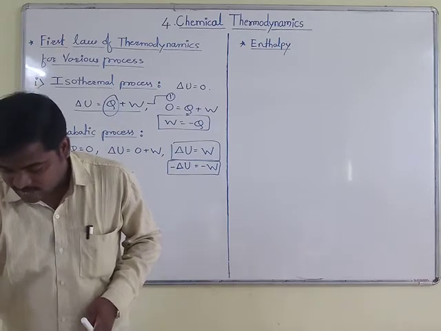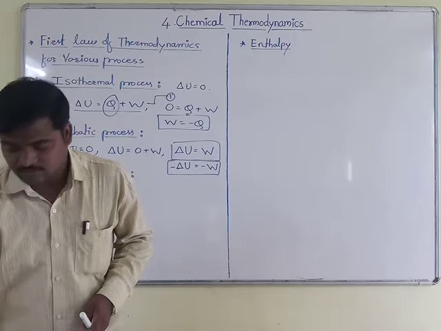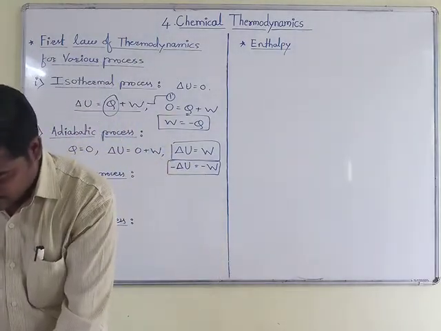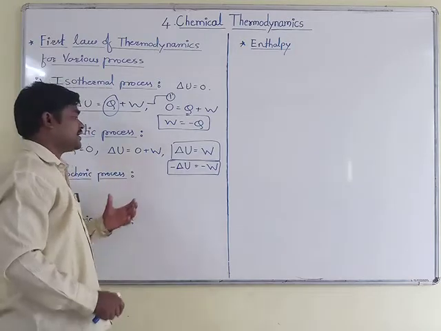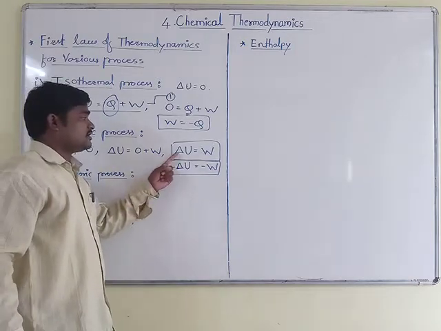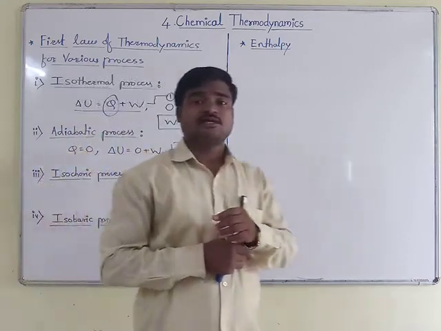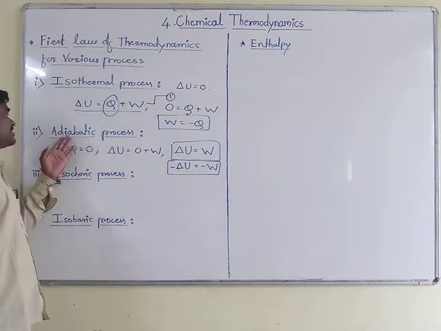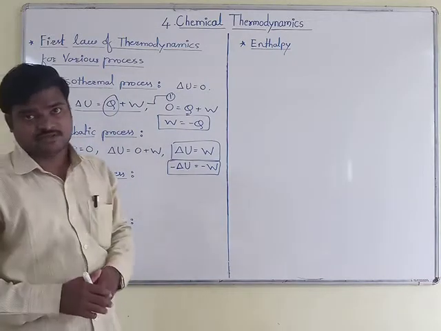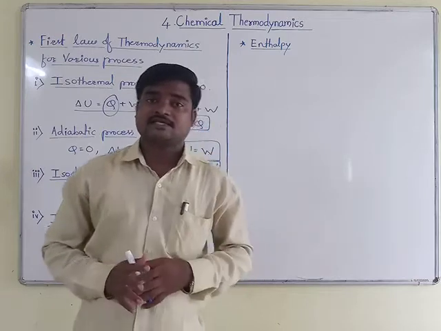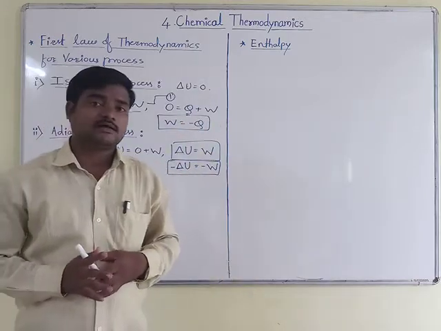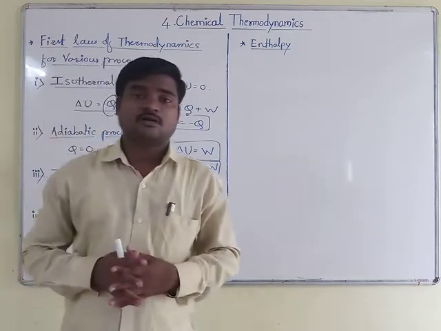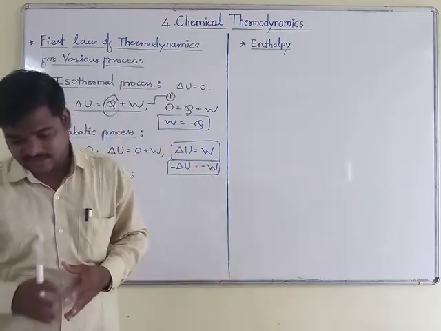If the system does work on the surroundings, it is at the expense of its internal energy, so the internal energy accompanying the adiabatic process would decrease. Therefore, internal energy depends on the work done by the system. In this case, heat does not appear in the equation. So this is the first law of thermodynamics for an adiabatic process.